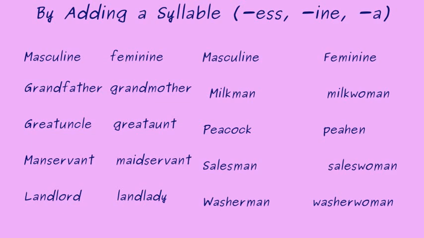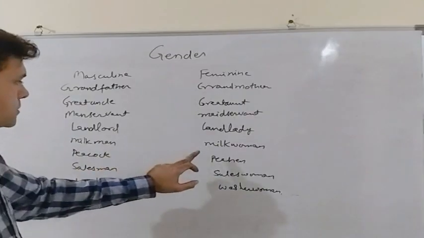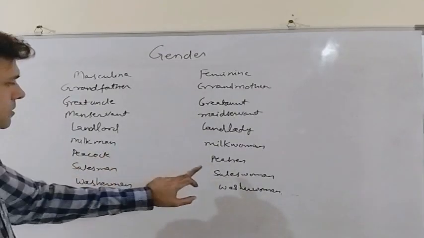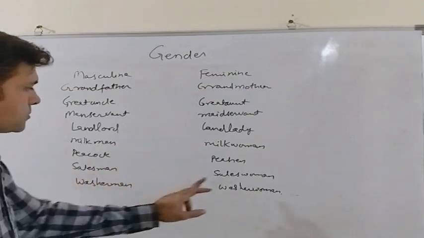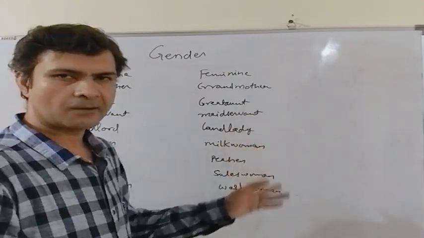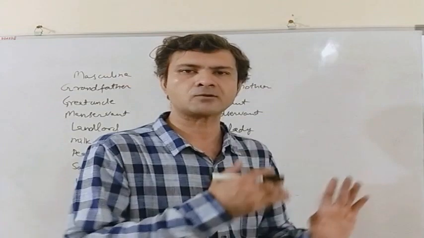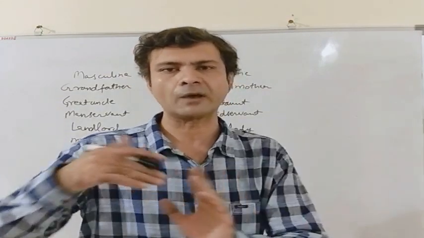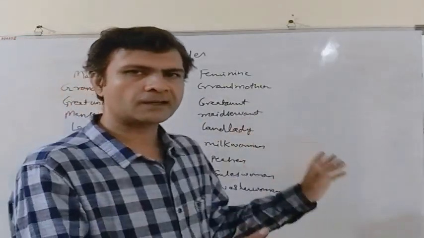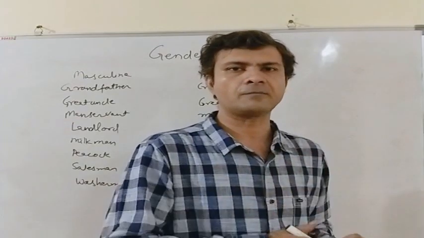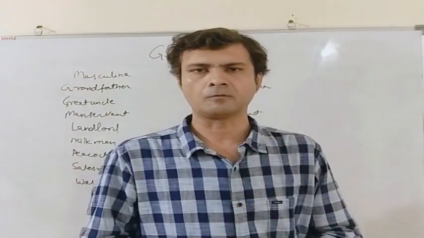Manservant becomes maidservant. Landlord becomes landlady. Milkman becomes milkwoman. Peacock becomes peahen. Salesman becomes saleswoman. And washerman becomes washerwoman. So these were the examples where we changed the masculine form of a noun to its feminine form. These were the three ways in which we can convert a masculine gender to its feminine form.